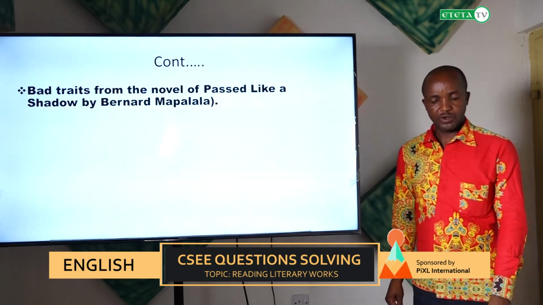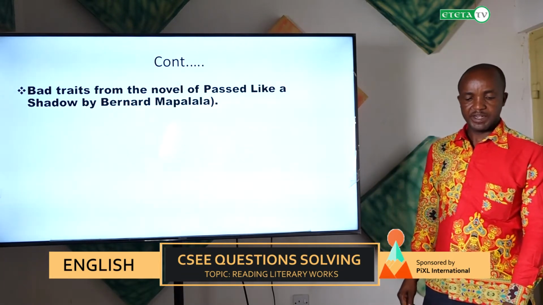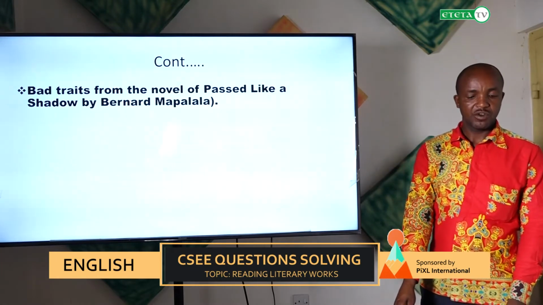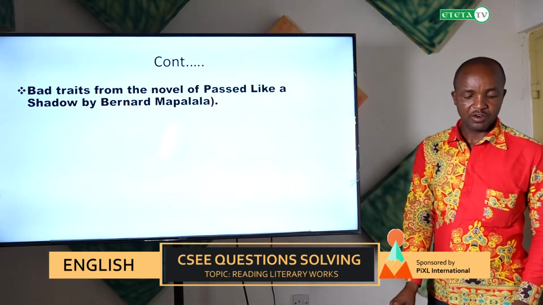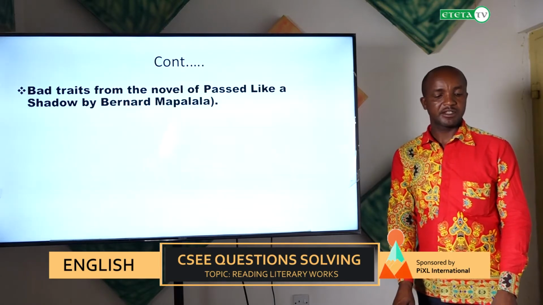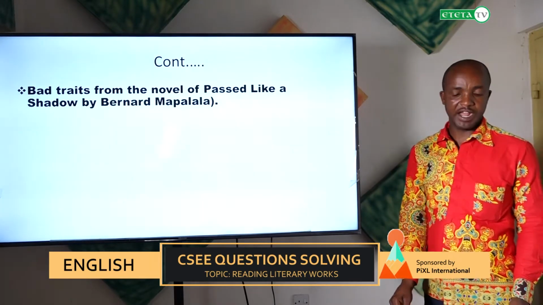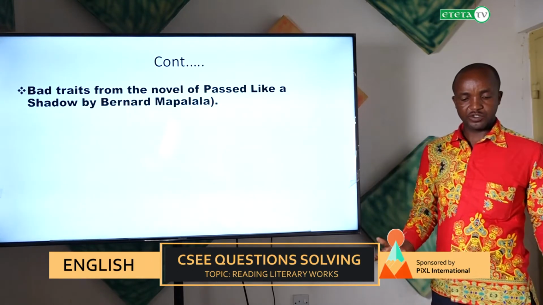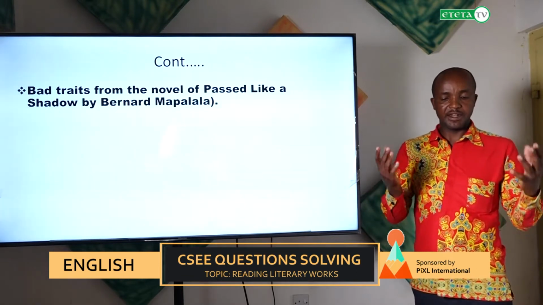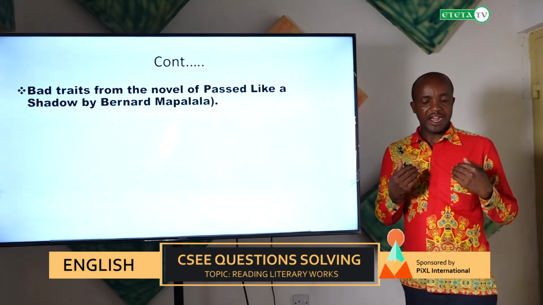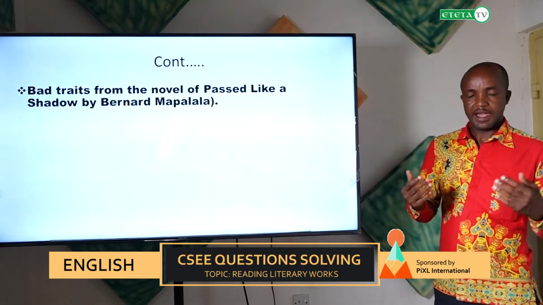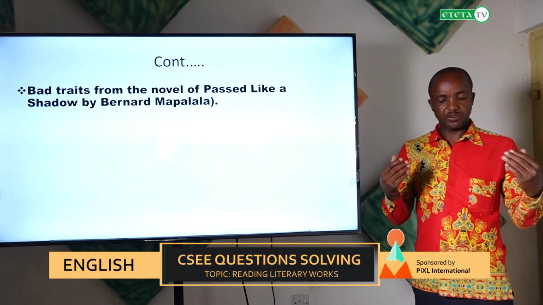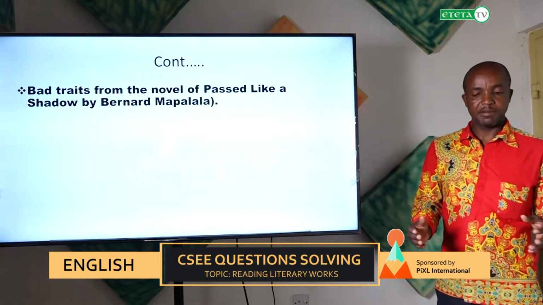Bad traits have also been seen in the book Pass Like a Shadow. This book is written by somebody called Bernard Mapalala. The setting of this book is in Uganda, a country found in East Africa. So we can also see the bad traits which have been practiced in this novel, which we assume should not be adopted by the Tanzanian context, the society of Tanzania, because they are bad.